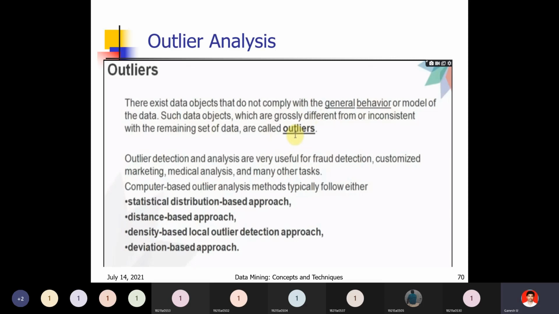And many other tasks. We are having several applications in real time with this outlier analysis, the clustering methods. We have just seen some applications.